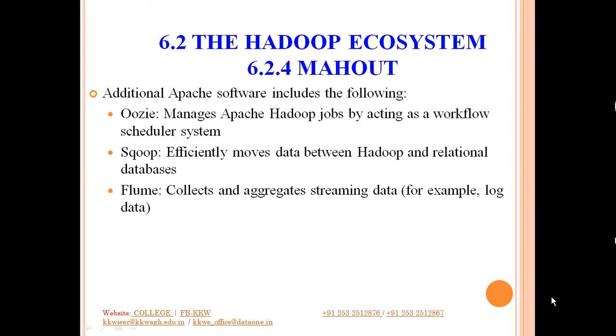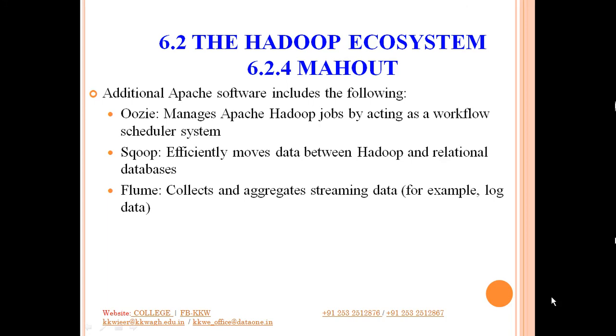Okay, so now once scheduling is done, for a job to perform a particular task, you need some data. So that data should be available at the proper place. For controlling the movement of the data between Hadoop and the relational database efficiently, you need the second component, which is nothing but Sqoop.